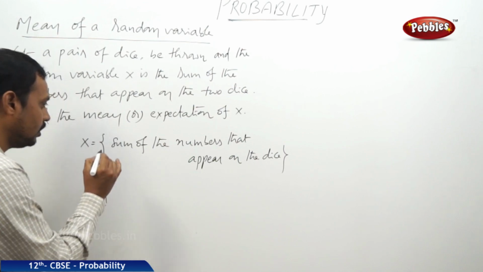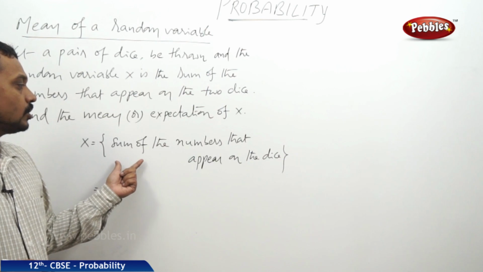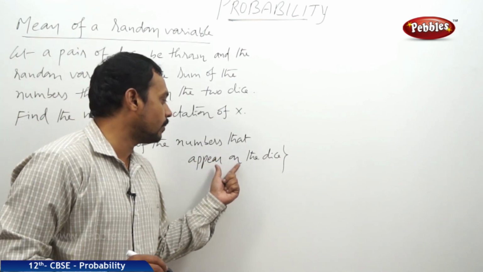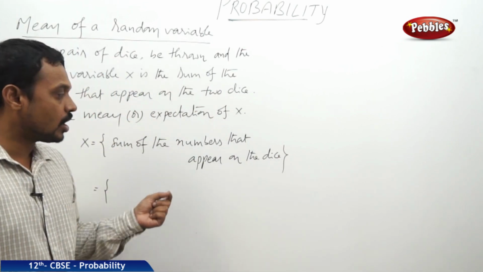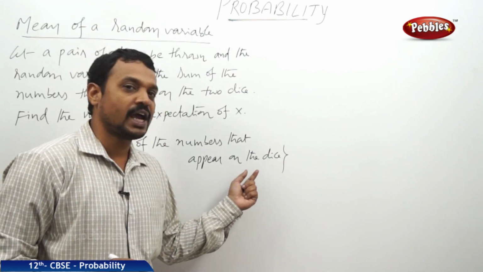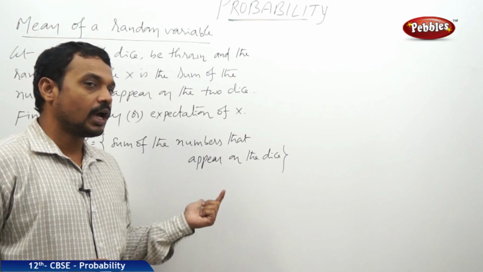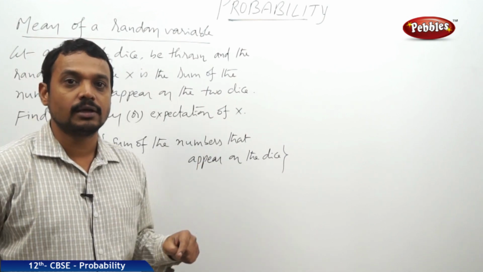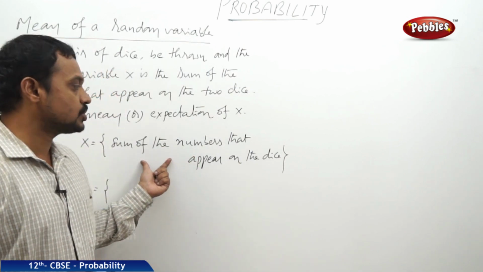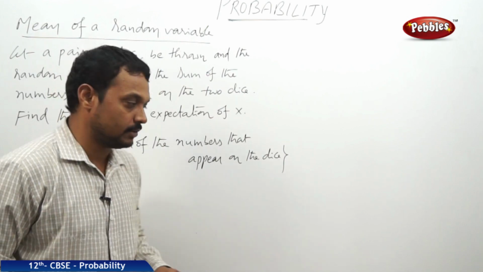Here the possible values of x are, when two dice are thrown, the sum of the numbers on the dice starts from minimum 2 and goes to maximum 12, because if the dice show a minimum value 1 and 1, then the sum will be 1 plus 1, 2, and if the two dice show maximum value 6, then the sum will be 6 plus 6, 12.